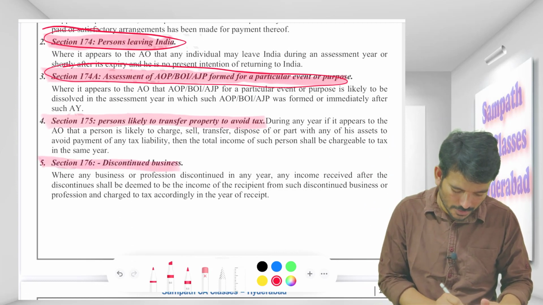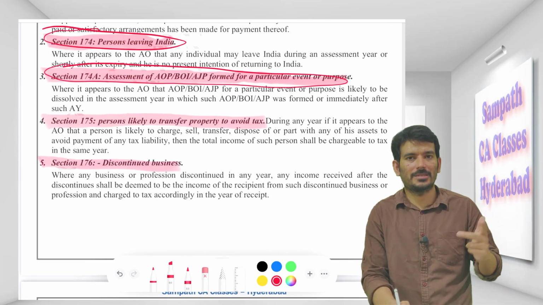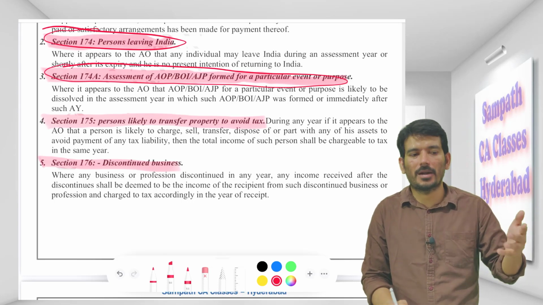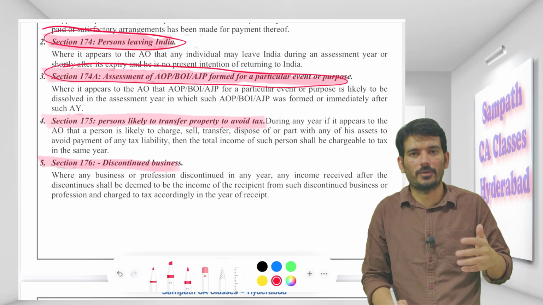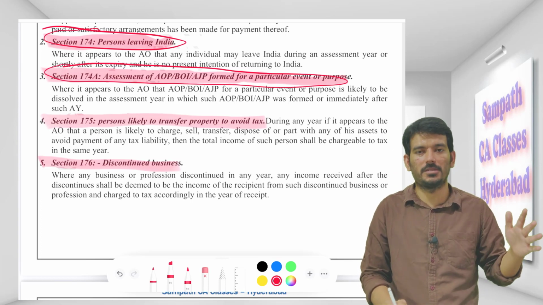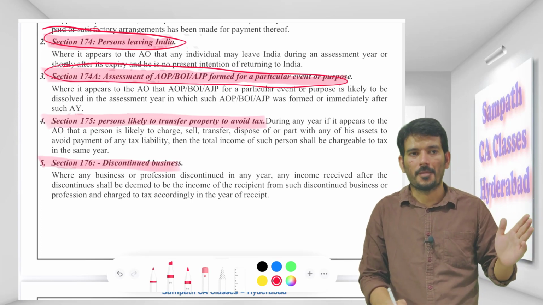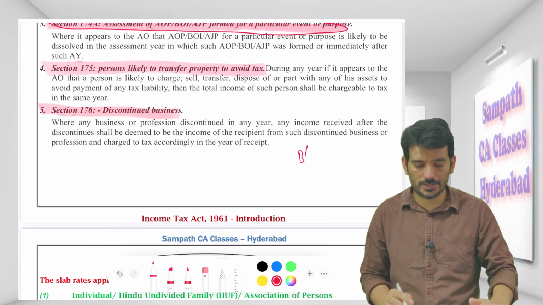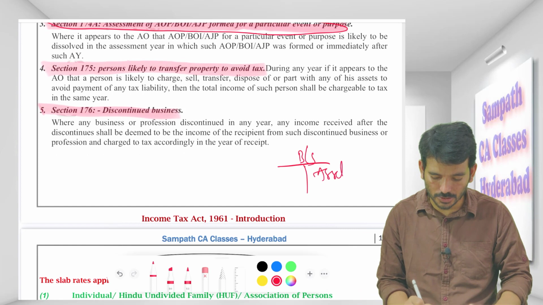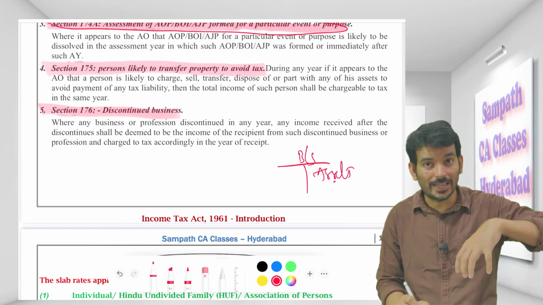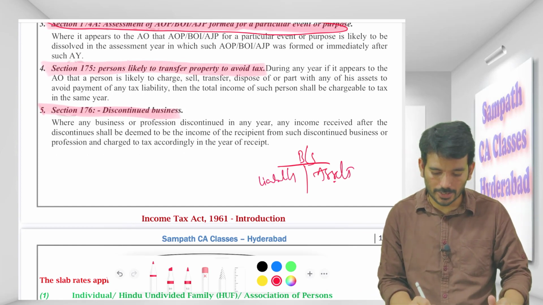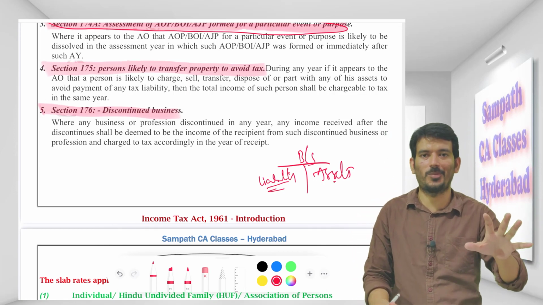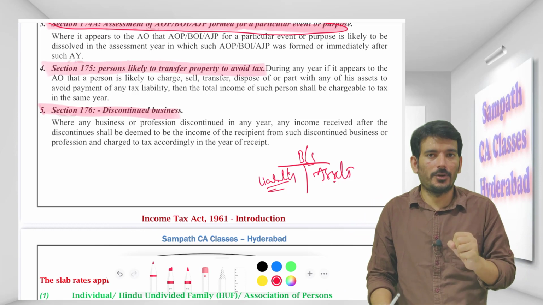And then coming to the last one, discontinued business, which means that I am running this business for the last 10 years. Example, so last 10 years I am running this business, I want to discontinue this, I want to go to some other practice, I want to go to some other business, or I want to go to some other country. So when I'm discontinuing, what I will do, we have studied in the liquidation chapter as well. So in my balance sheet, whatever assets I have, I will be selling in the market, and whatever amount I get, I will be settling to all my liabilities in a certain order. We will not talk about that order now. So this is what I do, right?